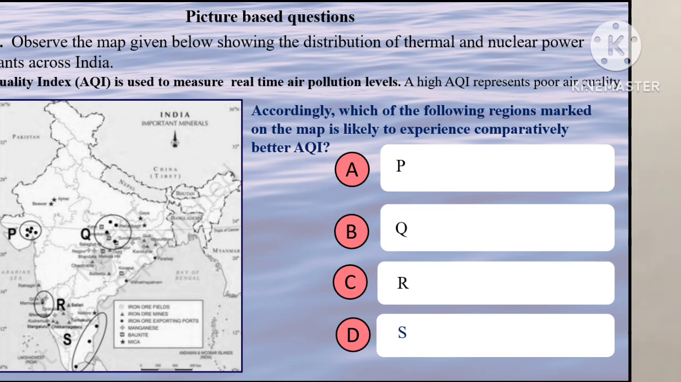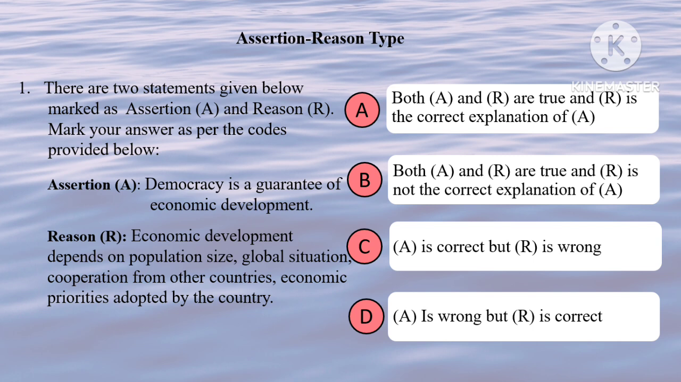Answers now. 1. Assertion: Democracy is a guarantee of economic development. No, it is not. Reason: Economic development depends on population size, global situation, cooperation from other countries, economic priorities adopted by the country. This is absolutely correct. Therefore, assertion is wrong, but reason is correct. So the correct option is D.